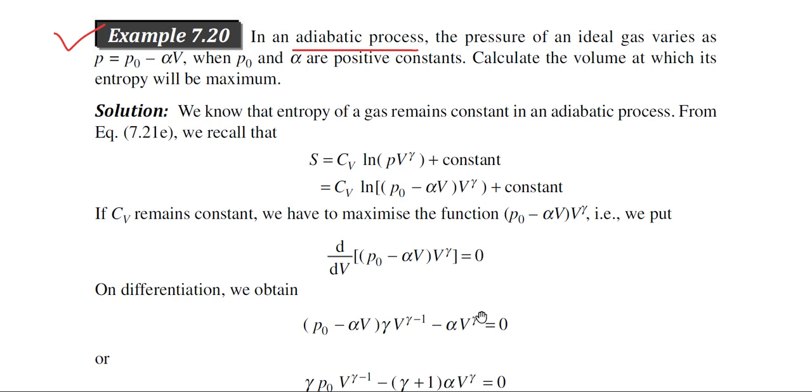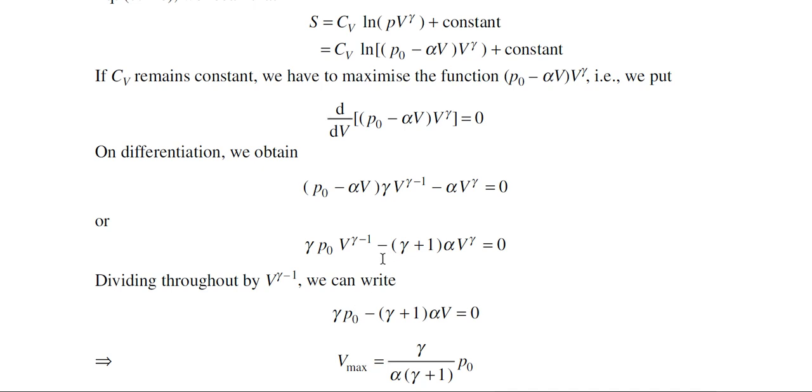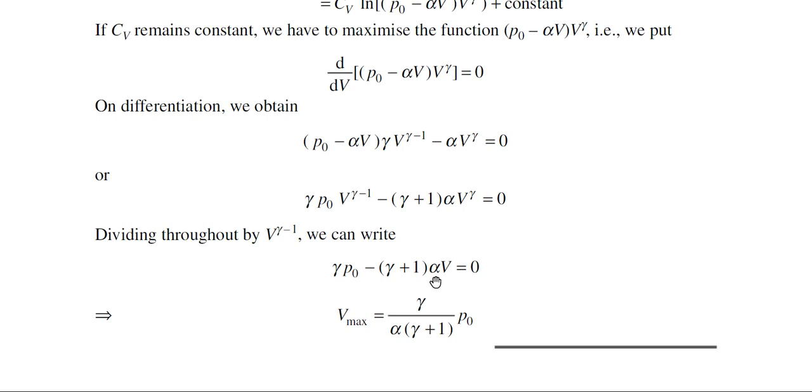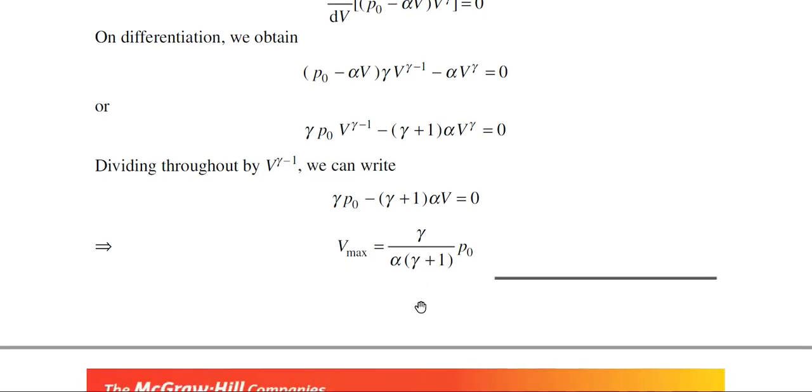Now we assume that for a particular value of V this function is maximum. Then d dV of this function is 0. Now you just carry on the differentiation process. For simplification in this step we are dividing this equation by V to the power gamma minus 1, and ultimately we obtain that the volume, which we denote as V max because for this volume entropy becomes maximum, is given by gamma by alpha into gamma plus 1 into P0. So for this volume value the entropy becomes maximum.